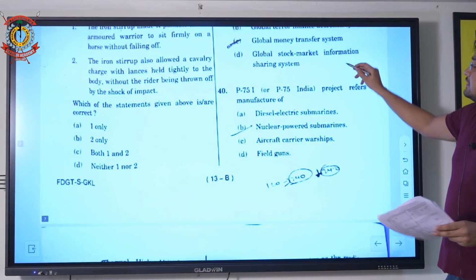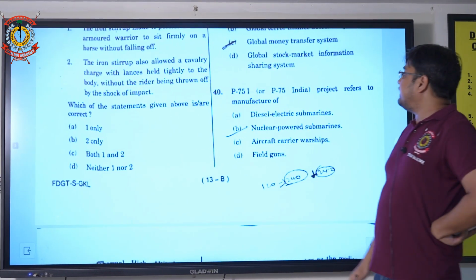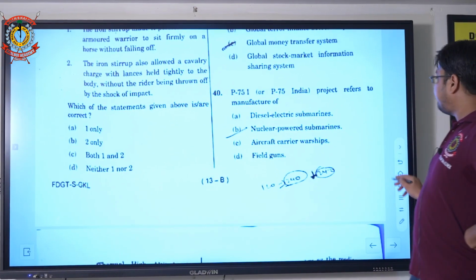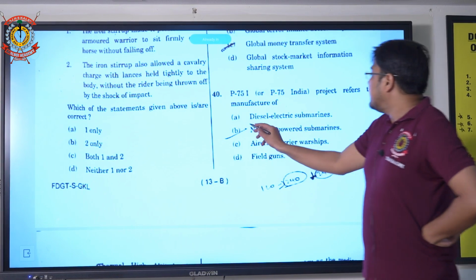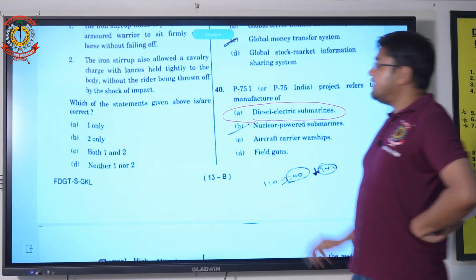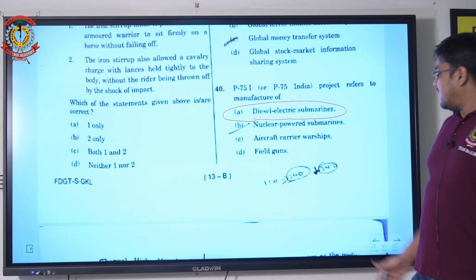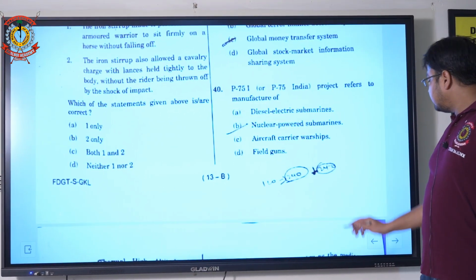Another question, question number 40. If we talk about the P75 India project, it referred to the manufacturing of option A, that is diesel electric submarines. It was recently in the news. So they have asked a direct question in the current affairs section. The next current affairs question.